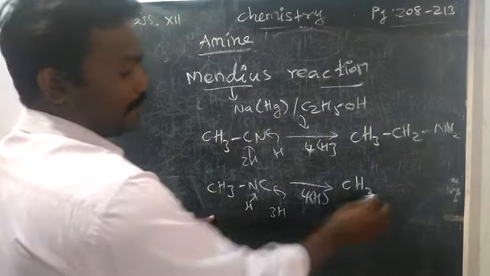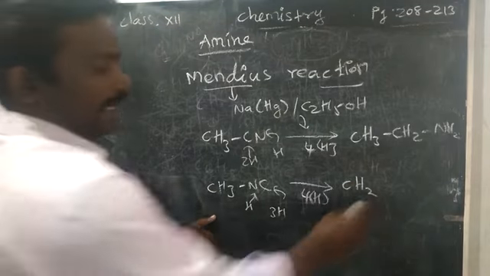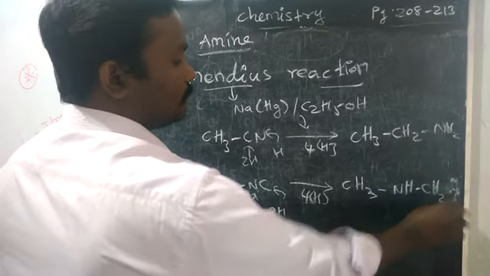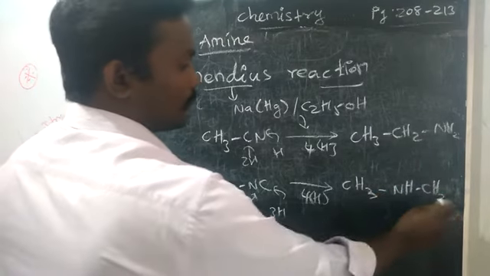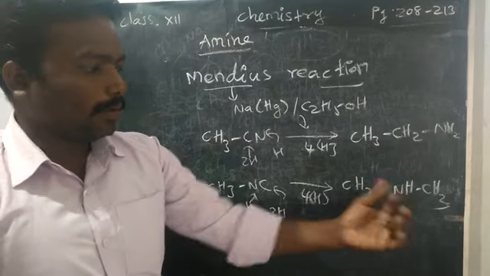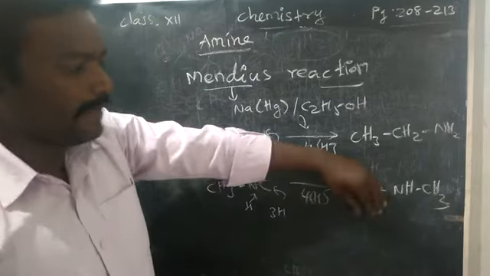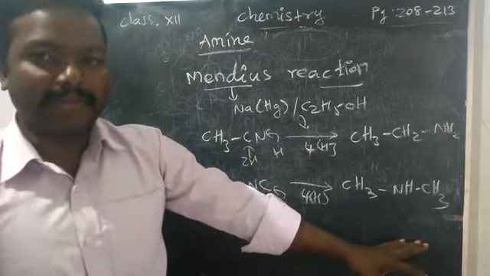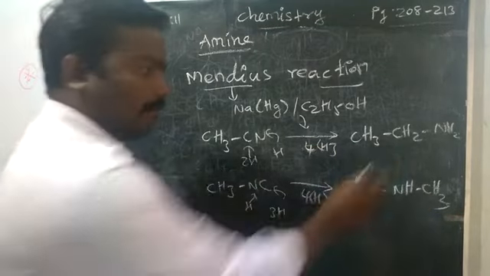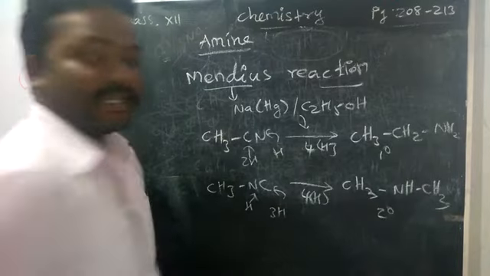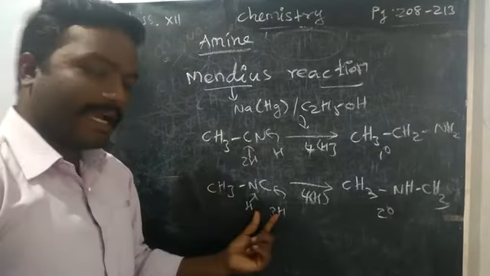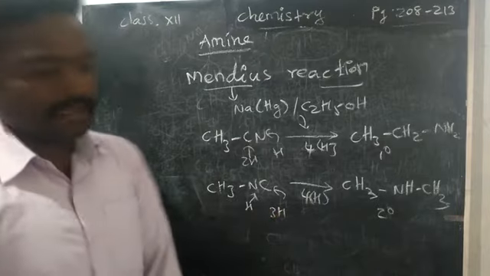So if you take isocyanide, it will form a secondary amine, methylaminomethane, that means N-methyl methanamine. Here, primary amine and secondary amine are different. If you take cyanide, we get a primary amine. If you take isocyanide, we get a secondary amine.